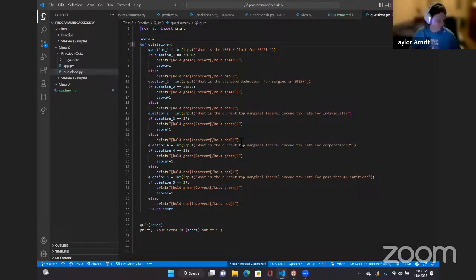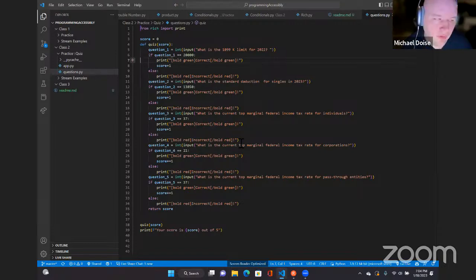question_line_1 = int(input(code, What is the 1099-K limit for 2022 question, code)). Okay, so that's a question and that's an integer, so that'll take an int value. If question_line_1 equals 20,000: print(code [bold green]correct[/bold green] and code). And that is the rich library that I imported and integrated. And all the other questions are like this. I don't want to give all the answers away.